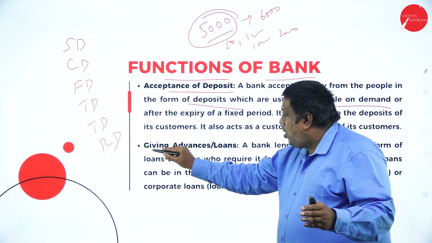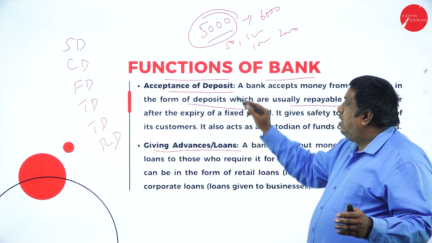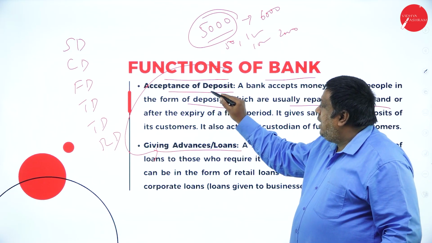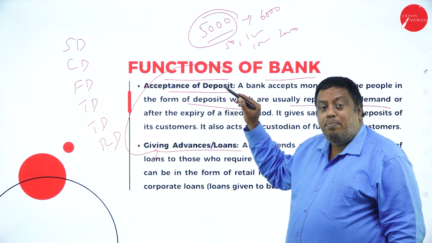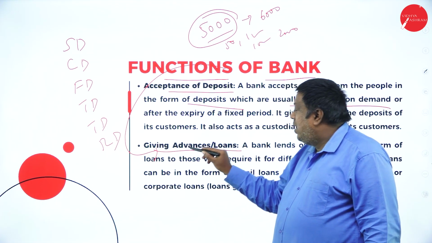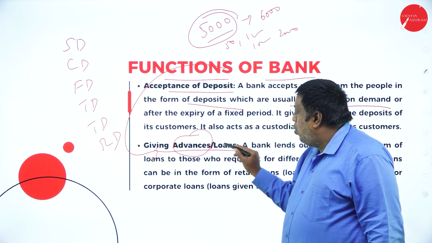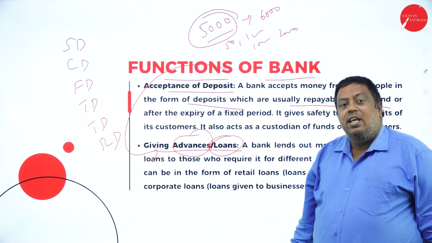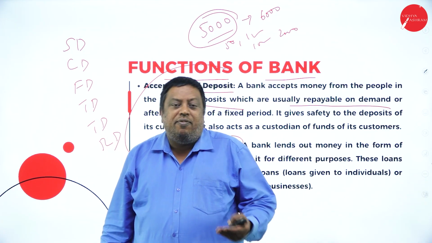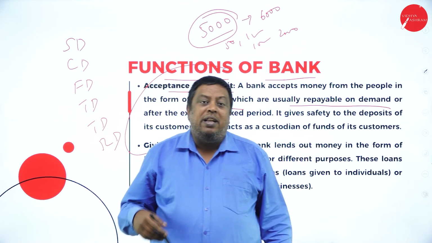The next concept: the main function of banking was, after collecting the amount from the public, they started to provide the same in the form of advances and loans to the public. If I collect the amount from the public and keep it in the bank, there will be no benefit for me.